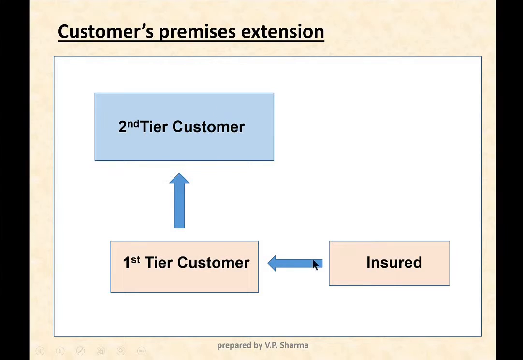Now in this policy of the insured, what we cover is any loss or damage to the first tier customer's premises on account of a peril which is covered in the insured's material damage policy. Because of this loss, if the customer stops acceptance of supplies from the insured, then the interruption in production process due to non-acceptance of supplies by the customer will get paid under the CBI extension of the insured's policy.